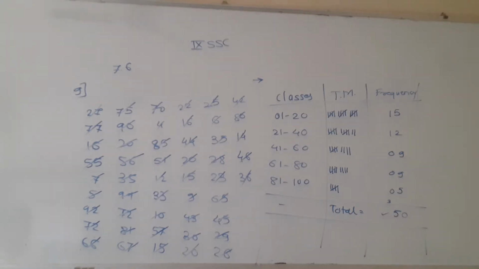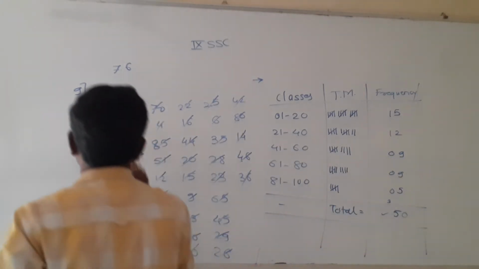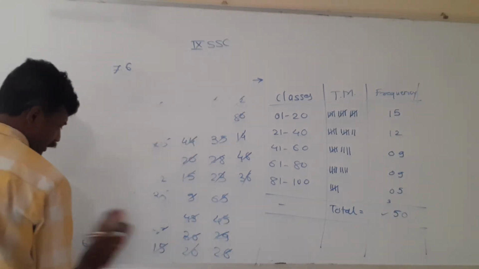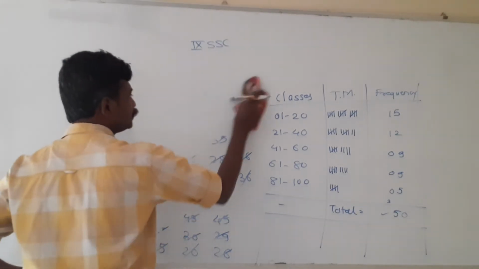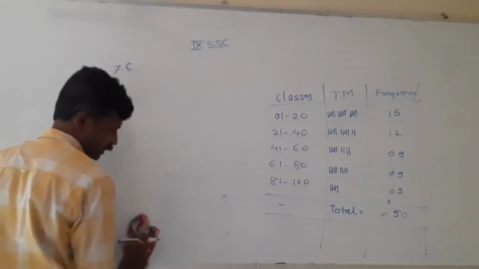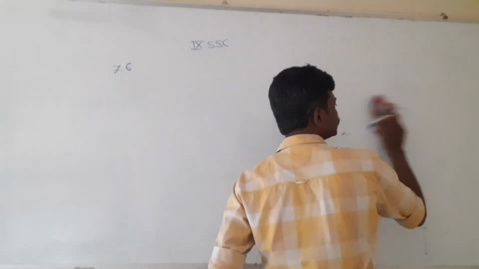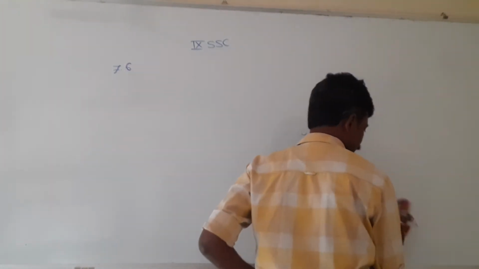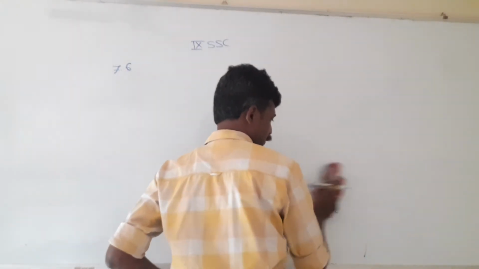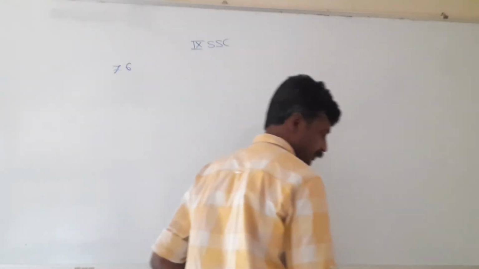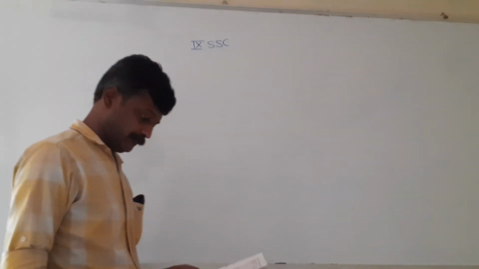Solution for question number 9 of 7.6. Let us continue with sum number 10 of 7.6. Again we have to go through the given data and convert it into a frequency distribution table, and in this question there are some questions asked. We have to answer those questions, which will depend on the frequency distribution table. So first we write the given data.